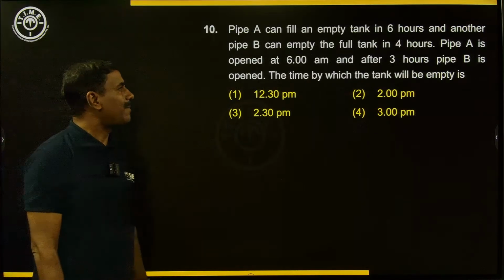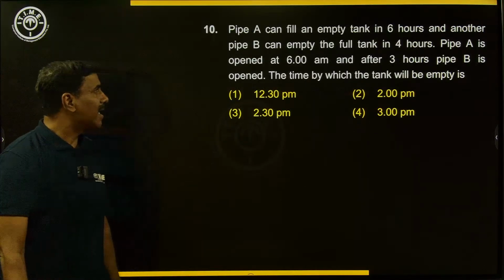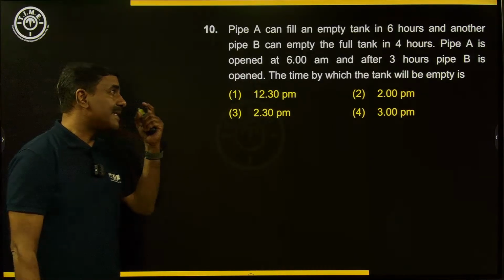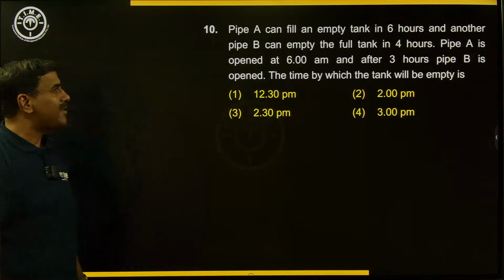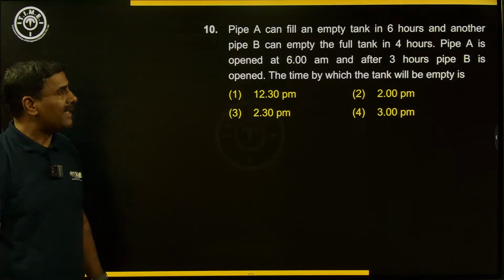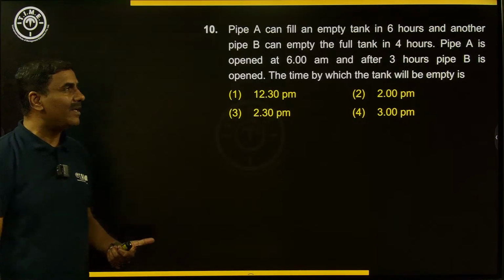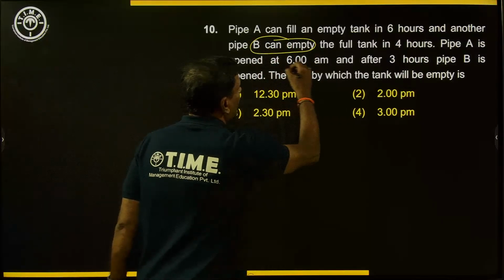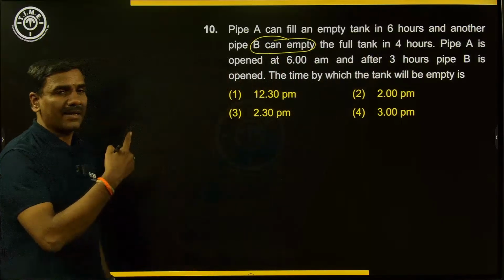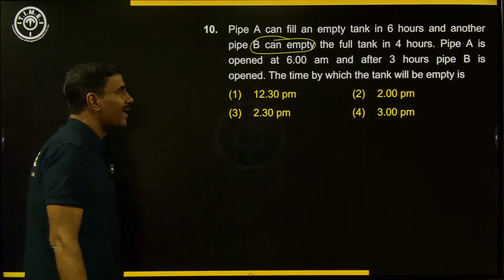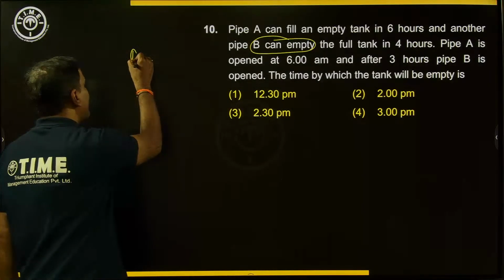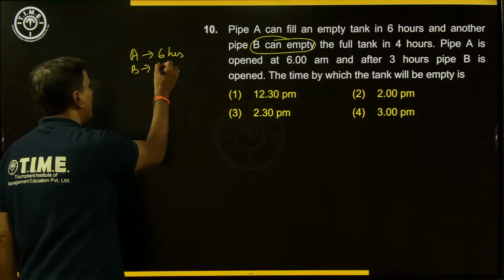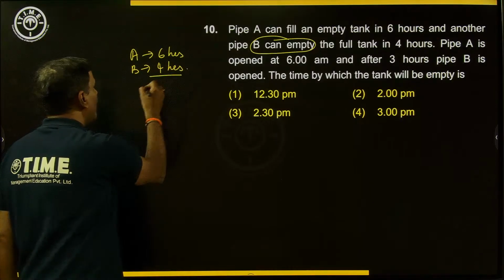Pipe A can fill an empty tank in 6 hours and another pipe B can empty the full tank in 4 hours. Pipe A is opened at 6 a.m. and after 3 hours, pipe B is opened. The time by which the tank will be empty is asked. Why empty? Because pipe B, which can empty, is taking less time than the one that is filling the tank, right? If you are observing carefully, A can fill the tank in 6 hours, B can empty it in 4 hours. So what is the LCM of these two?